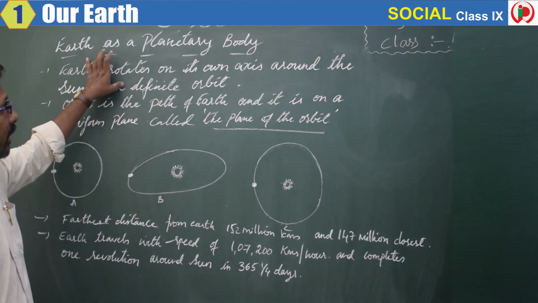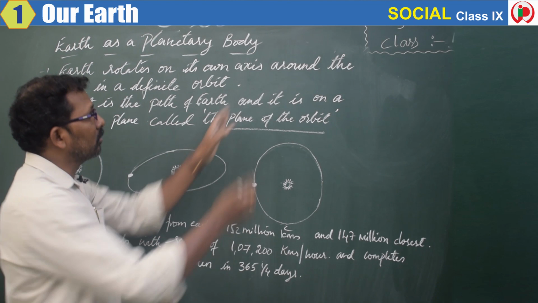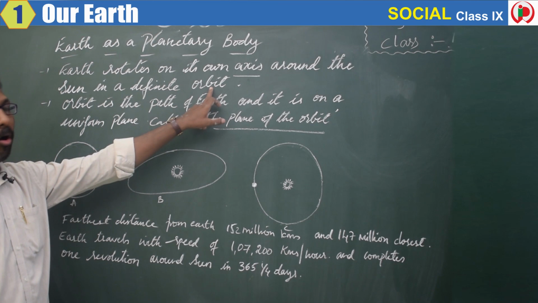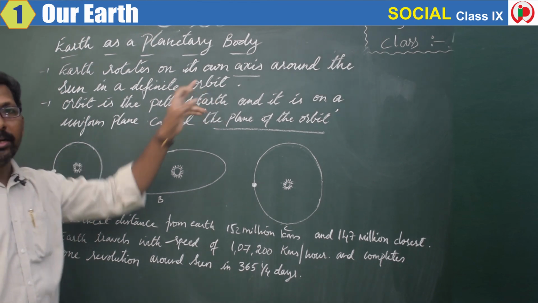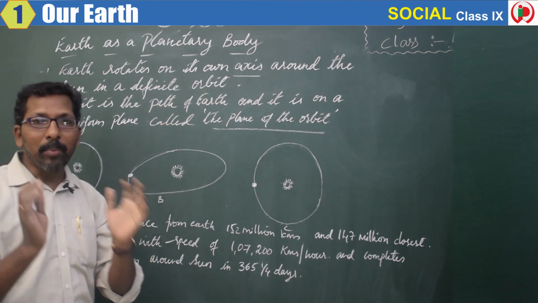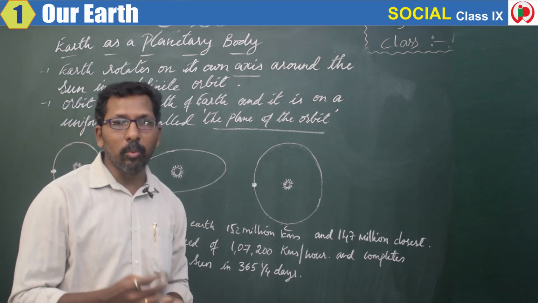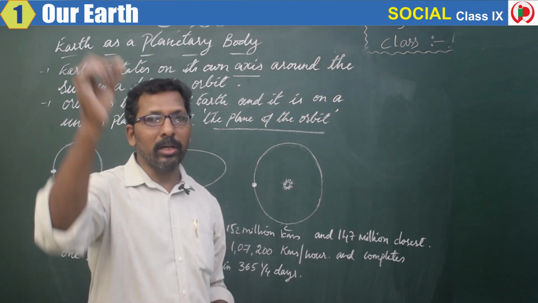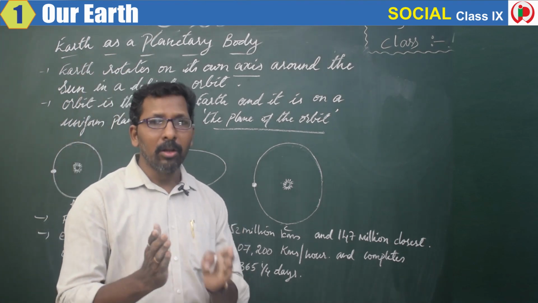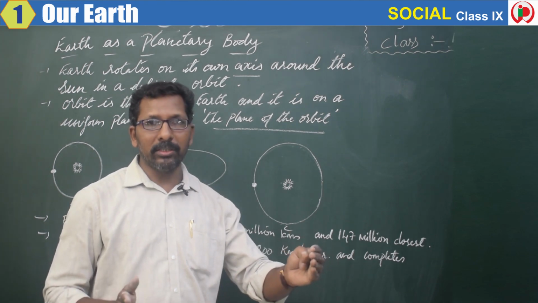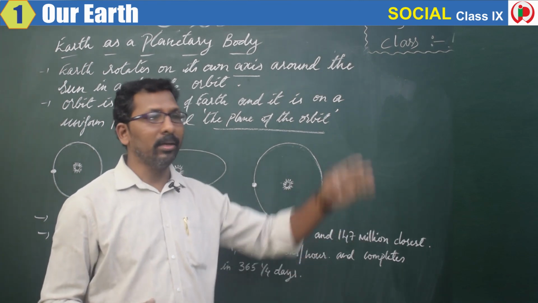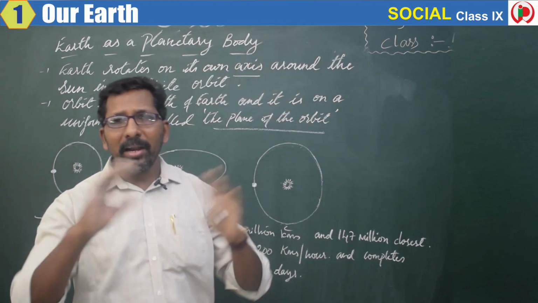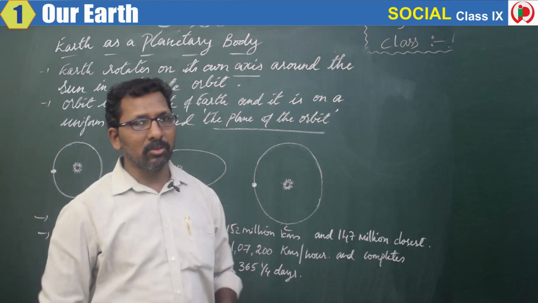Earth rotates on its own axis and revolves around the sun in a definite orbit. Now what is an orbit here? It's a path, a path on which the Earth is moving. I'll give a small example. Now you want to go from one place to another. Your destination might be from wherever you are living, Kukatpalli, Secunderabad, Sainikpuri, or somewhere else, and you want to go to a particular destination.